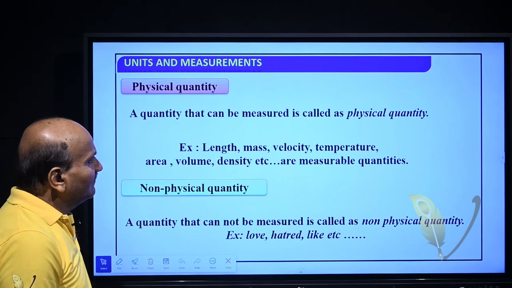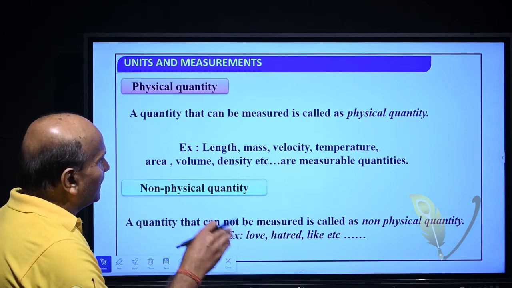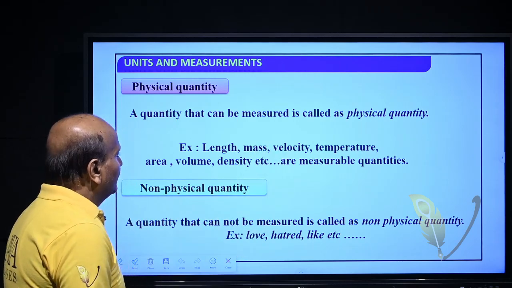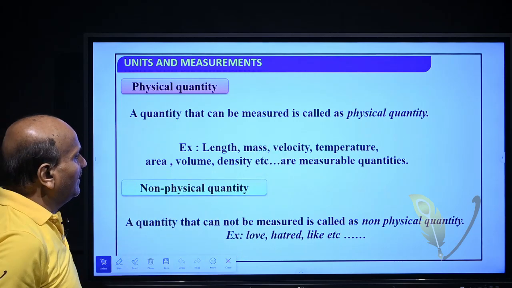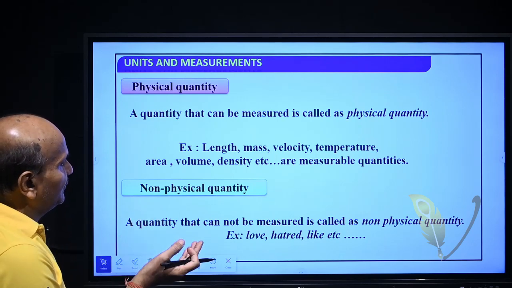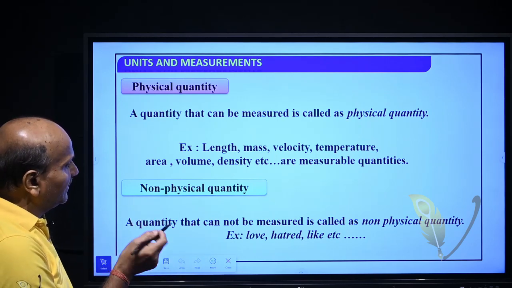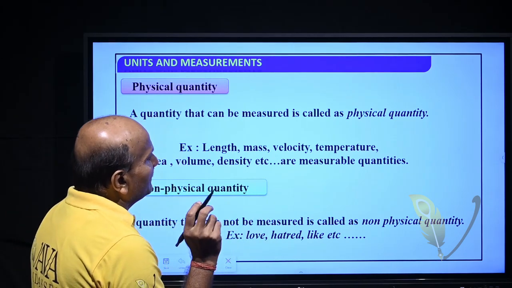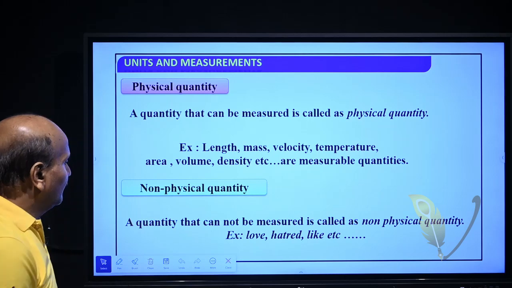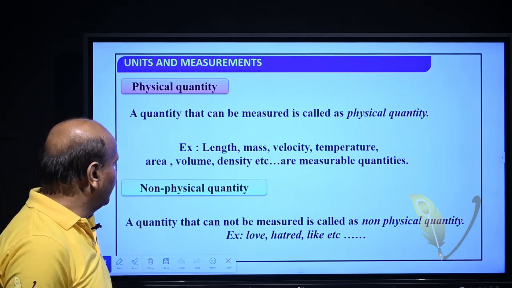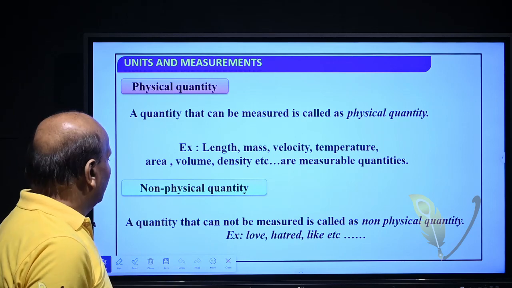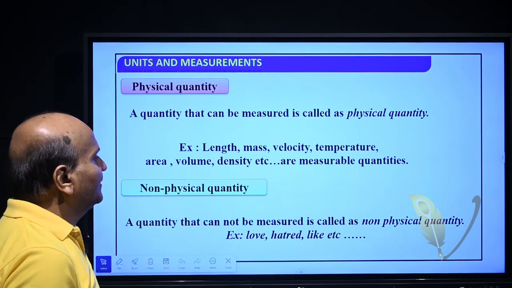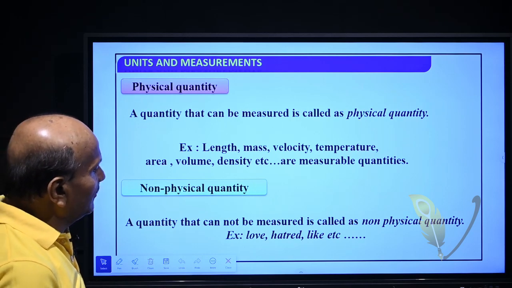The quantity that can be measured directly or indirectly is called a physical quantity. Examples are length, mass, velocity, temperature, area, volume, density, force, etc. All are measurable quantities. Non-physical quantities: a quantity that cannot be measured is called a non-physical quantity, like love, hate, like, etc.